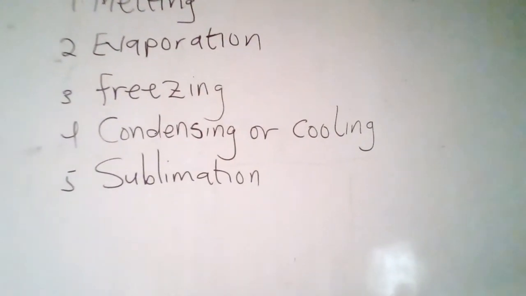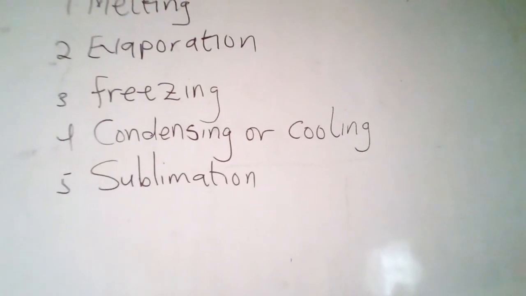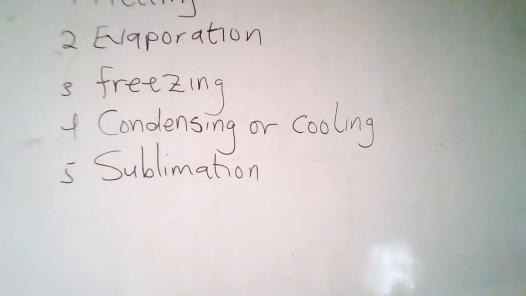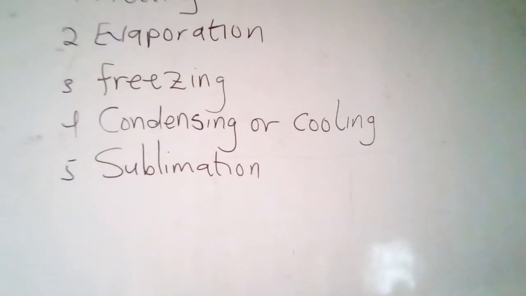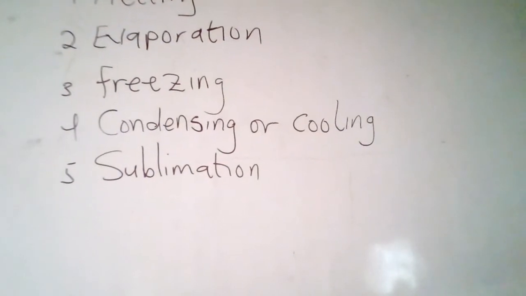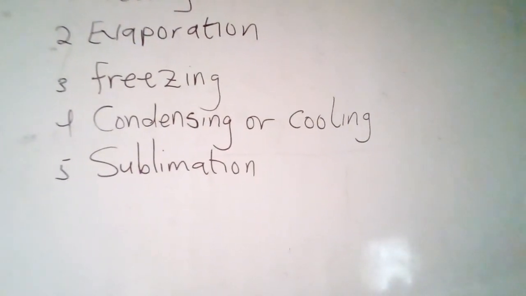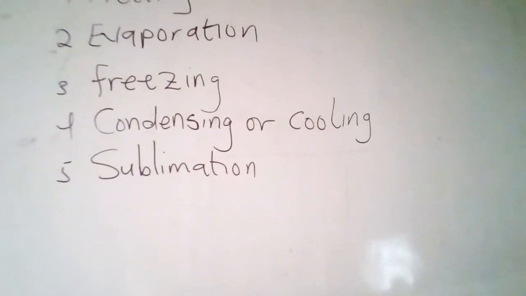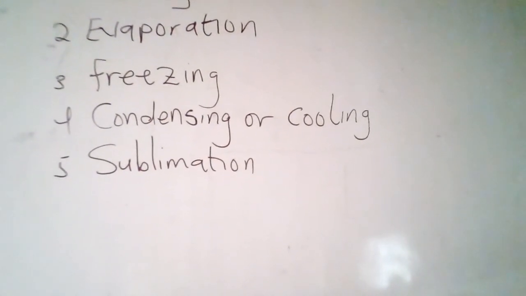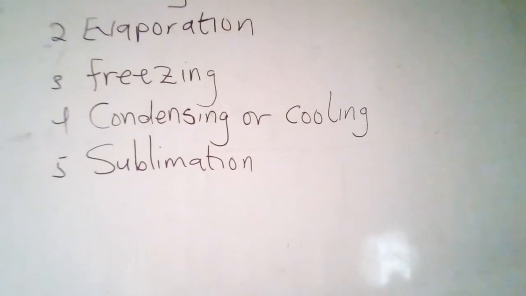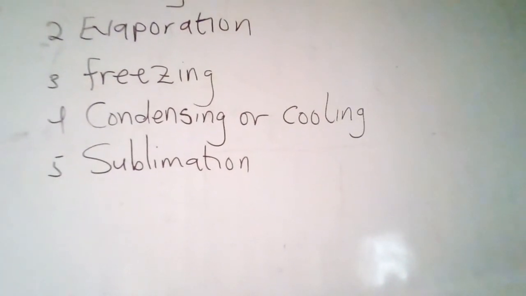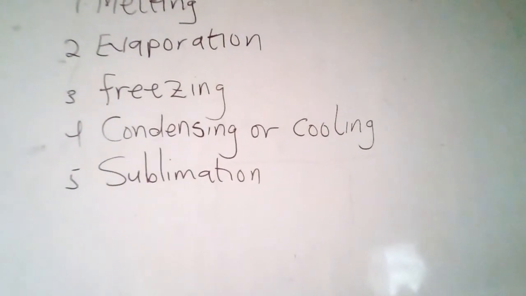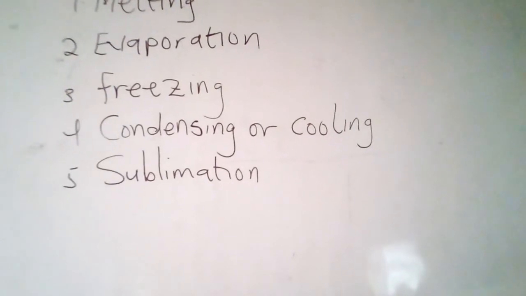So sublimation, number 5. Sublimation is the process by which a substance changes from the solid state directly to the gaseous state without passing through the liquid state. An example is the conversion of solid iodine into gaseous iodine. Examples of substances that sublime are naphthalene or camphor, iodine crystals, ammonium chloride, and dry ice, that is solid carbon dioxide. So in sublimation, there is absorption of heat energy.